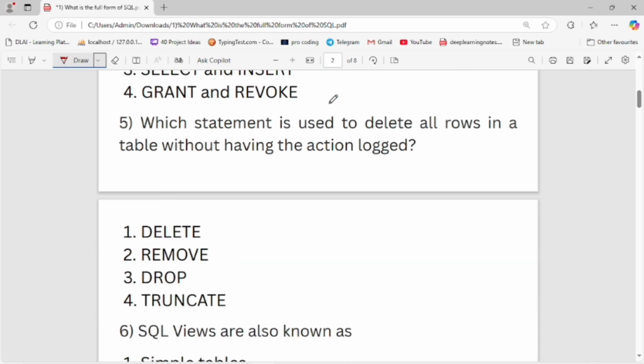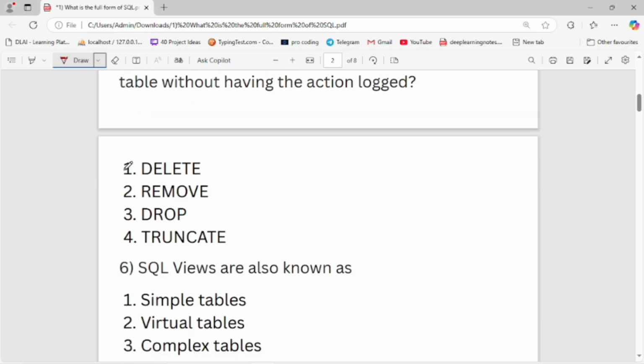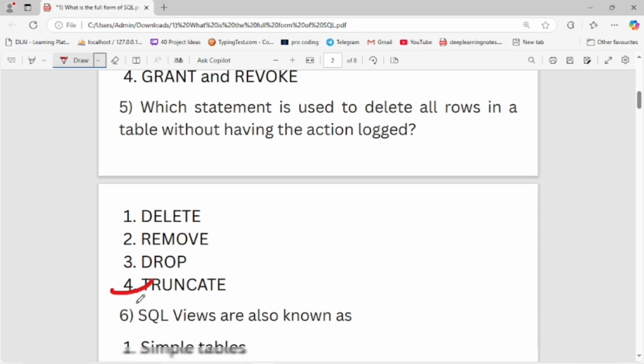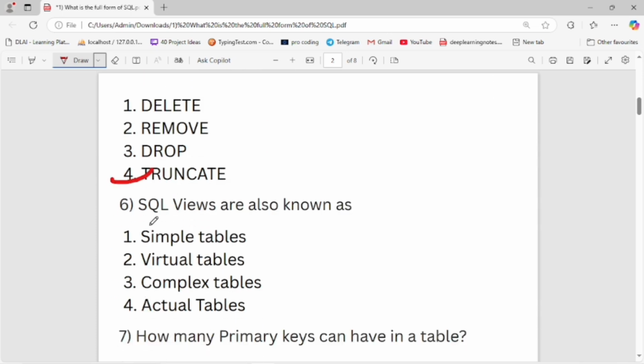Which statement is used to delete all rows in a table without having a log action? First is delete, second is remove, third is drop, and fourth is truncate. Here the fourth option is the right option, without logging, it can delete all the rows from the table. Now let's move to the next question.